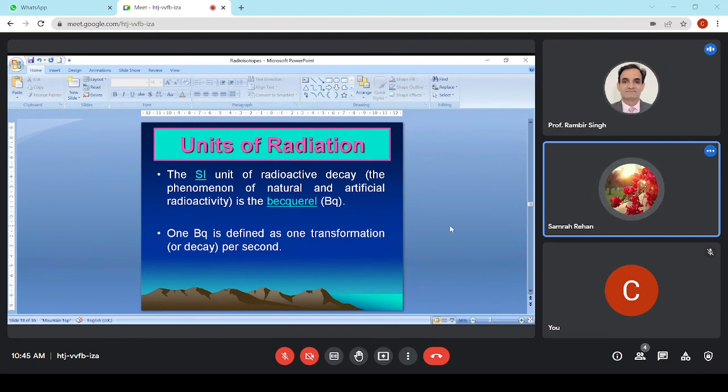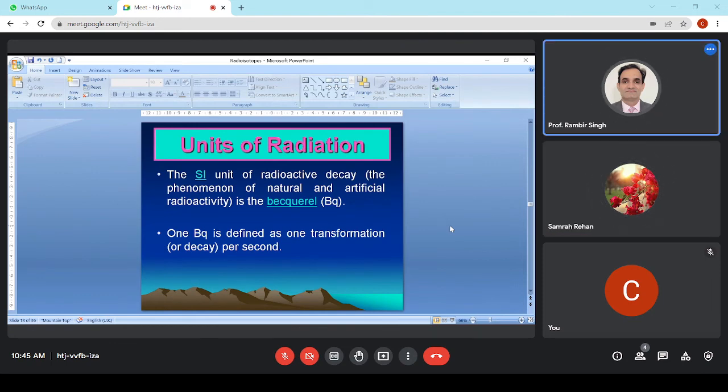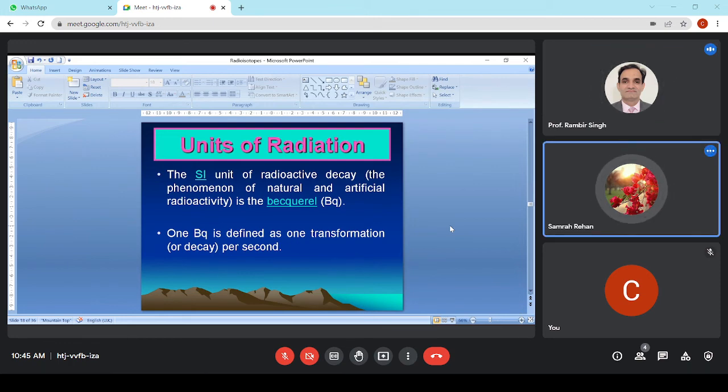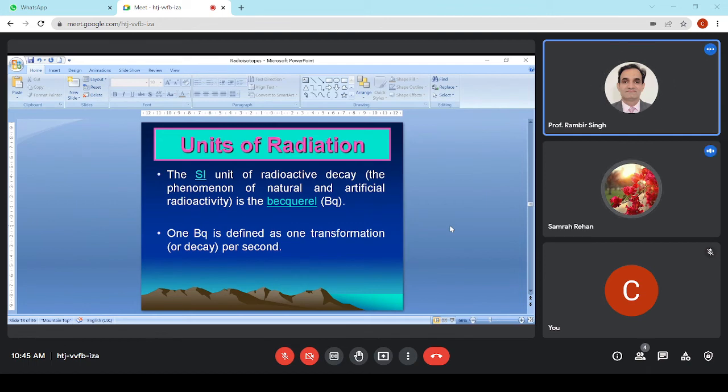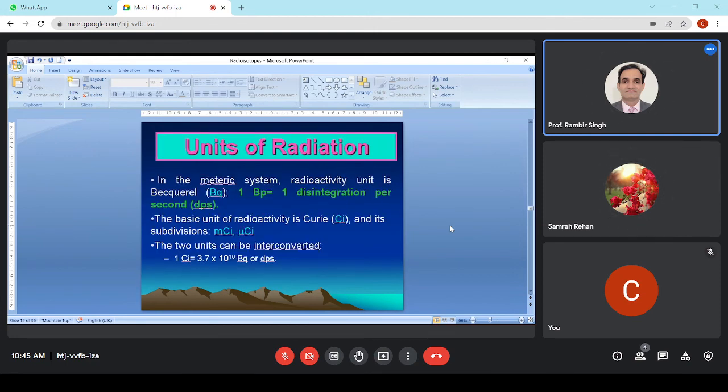So the SI unit of radioactive decay, the phenomenon of natural and artificial radioactivity, is the becquerel. It is named to honor the discoverer of radioactivity, Henri Becquerel. One becquerel is defined as one transformation per second, one disintegration per second.